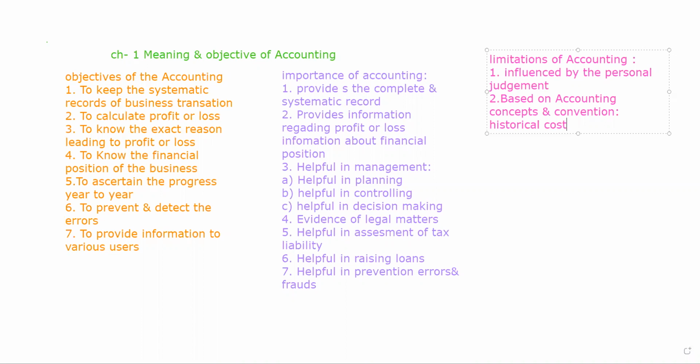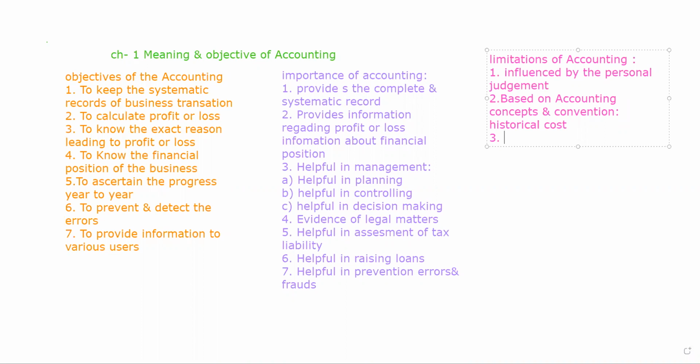It is not justified because it doesn't reveal the true and fair position of the business. Moreover, there are some expenses that are not to be considered. There are some incomes which are not to be considered as the income of the business. So it doesn't reveal the true and fair position of a business. That is also one of the limitations of accounting.